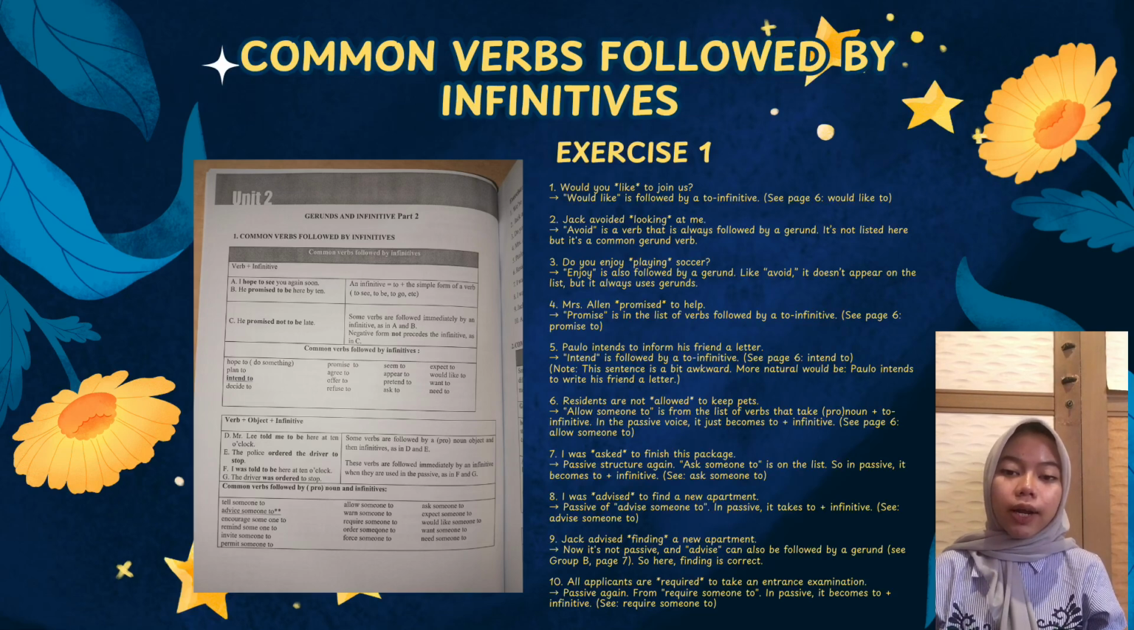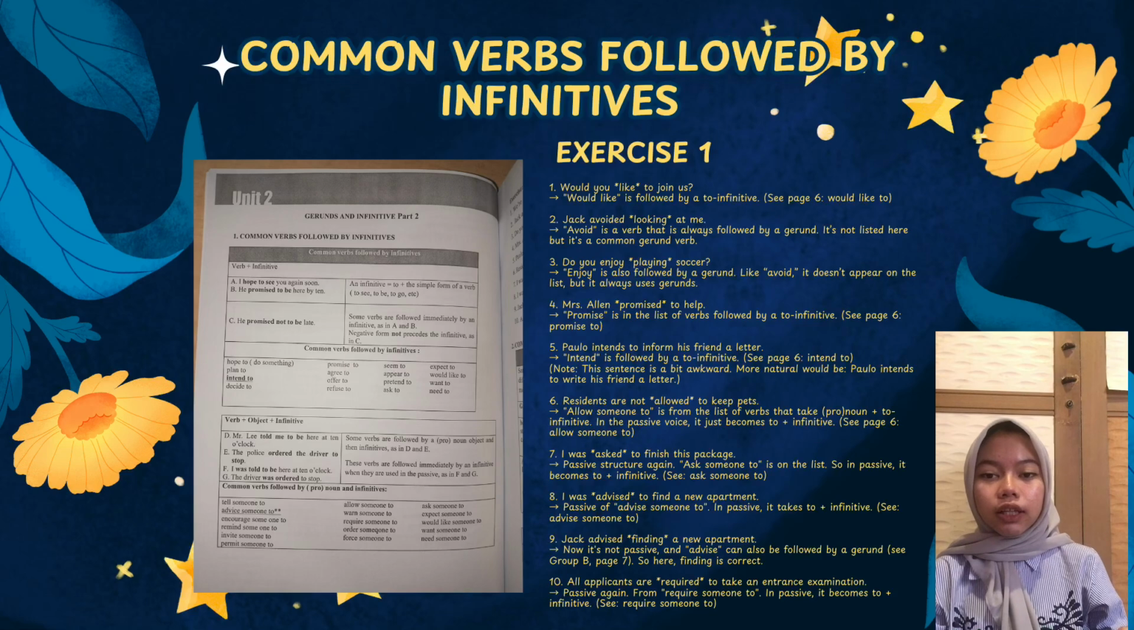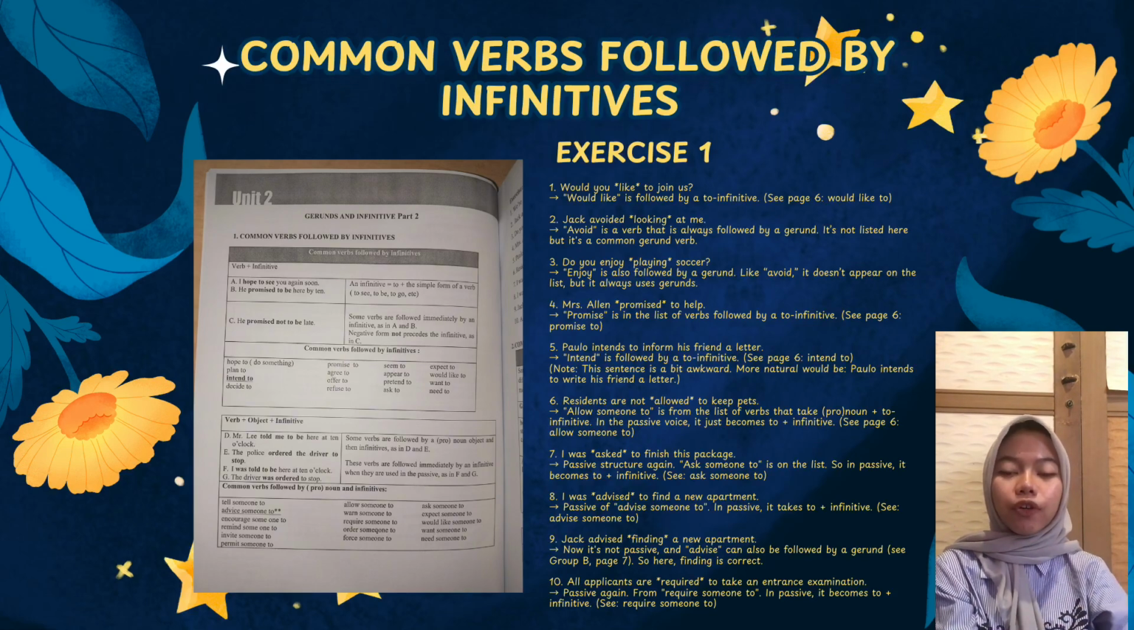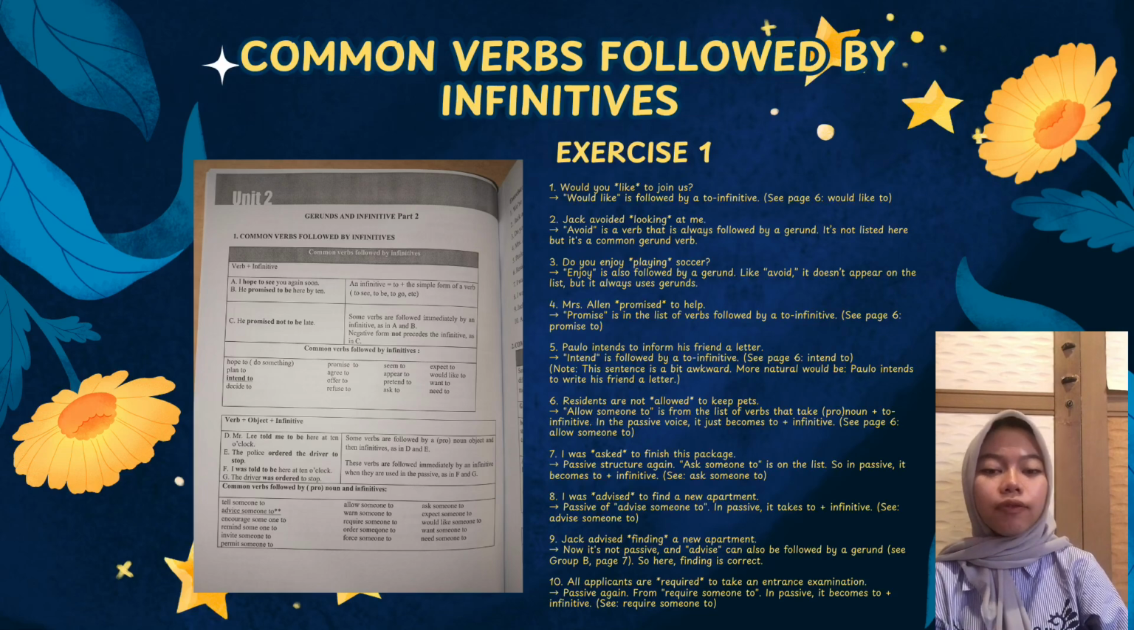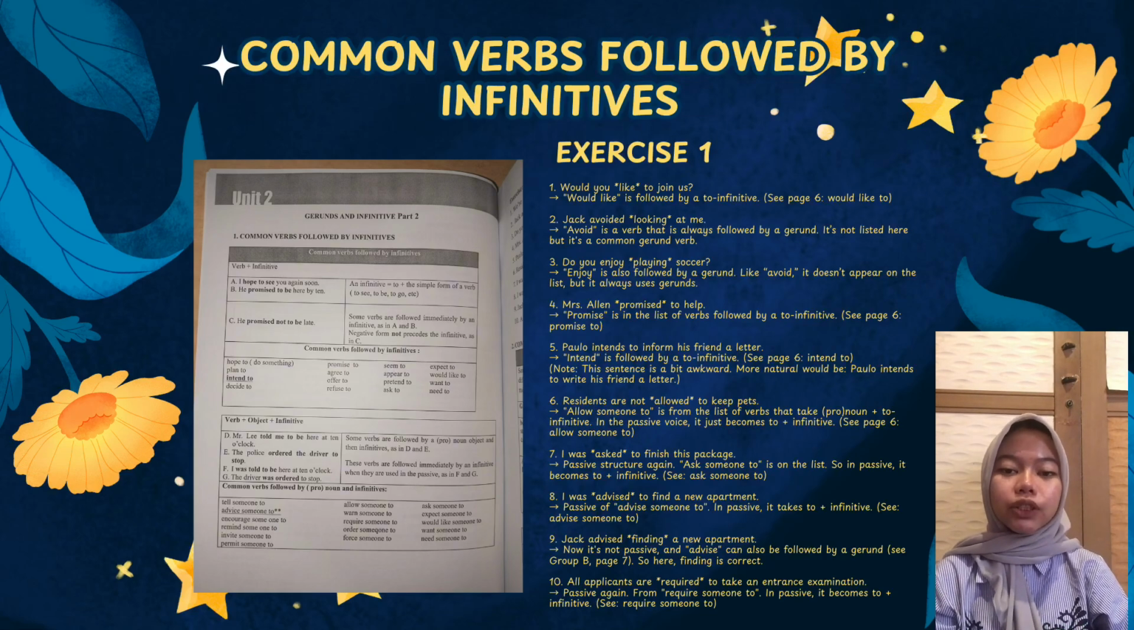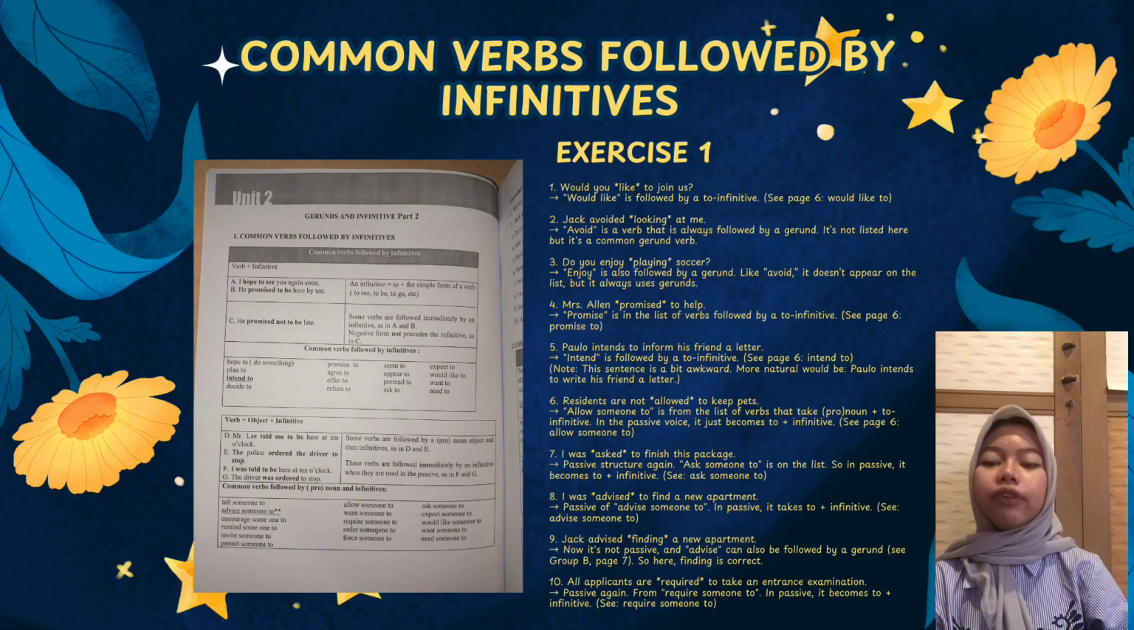Number 4, Mrs. Allen promised to help. Number 5, Paulo intends to inform his friend about a letter. Intend is followed by a to infinitive. Number 6, residents are not allowed to keep pets. Allow someone to is from the list of verbs that take pronoun plus to infinitive. In the passive voice, it just becomes to plus infinitive.